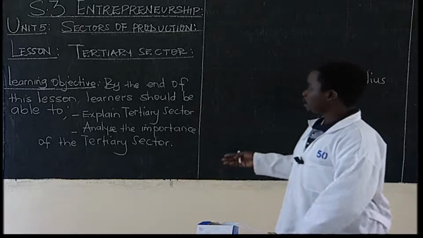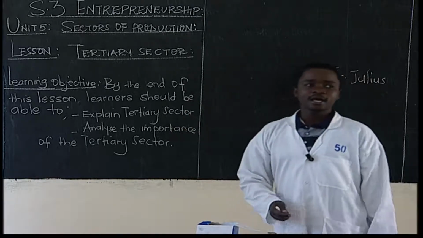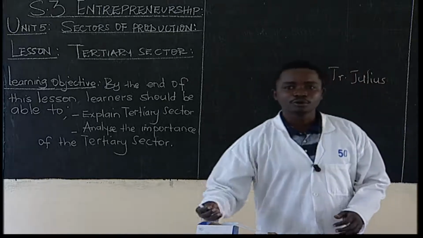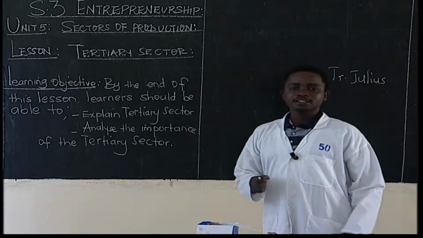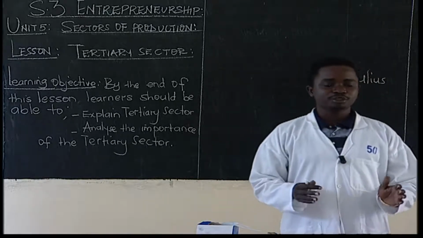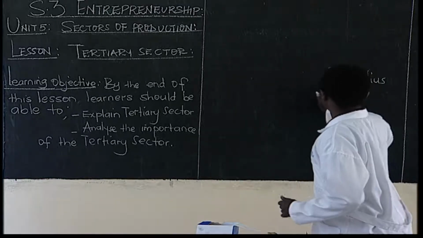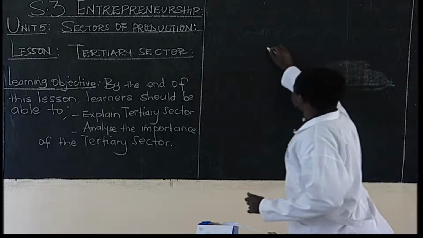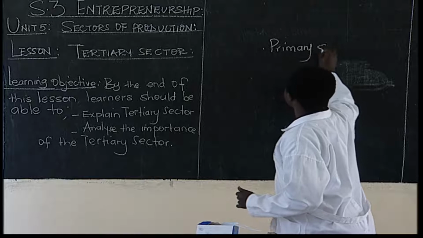Learners, before we go through this tertiary sector, I want us to first go through where we began from in this Unit 5. I said that we have 3 sectors of production. We have the primary sector, you remember?